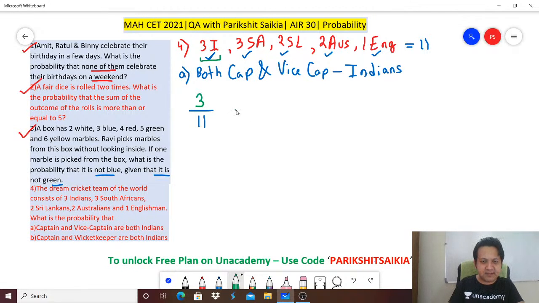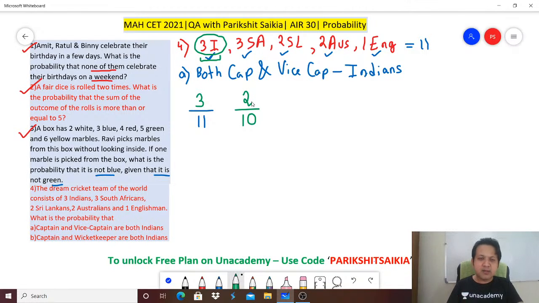Next, vice captain. 1 player has already been selected. So let's say Kohli has already been selected out of the 11. So how many are remaining now? 11 minus Kohli, total 10 options I still have. Among the 10 options, I need to select an Indian vice captain. How many options? Remember, there were 3 Indians, but I already selected 1 Indian. So now 2 are left. So vice captain is 2 by 10.